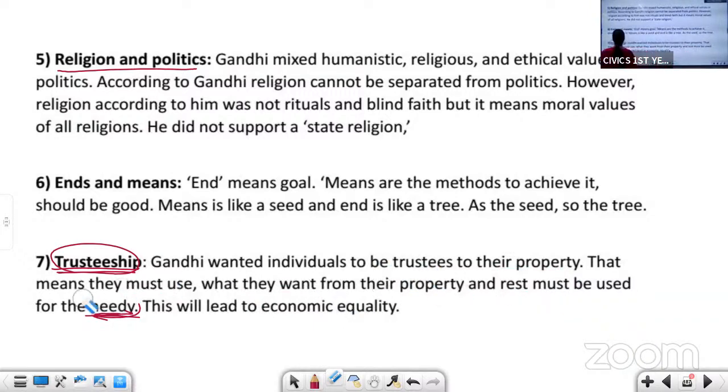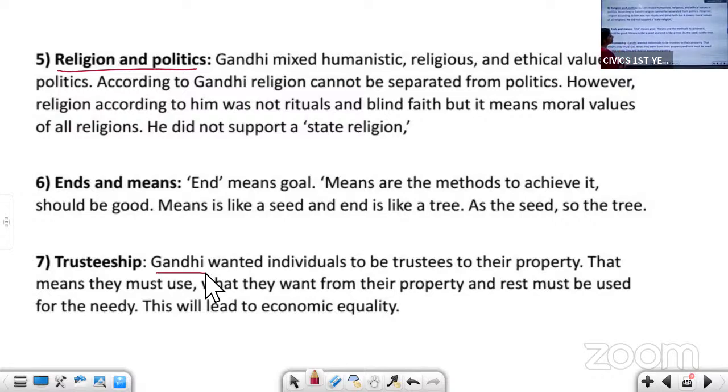Here, I'll give you one small example. Suppose you are alone and you have a very big house with 7, 8 rooms. Do you really need 7, 8 rooms when you are alone? No. So you can live in one room, and the extra rooms you can give to homeless people. In that way, they will also get shelter. This was the idea of Gandhi.